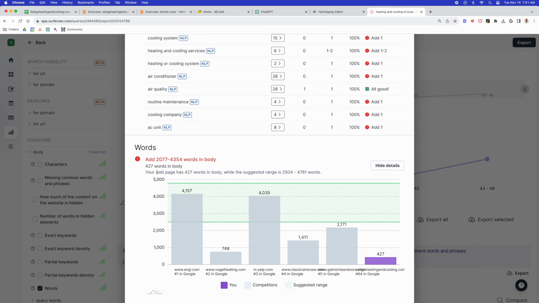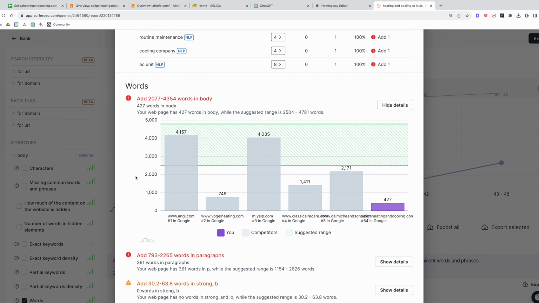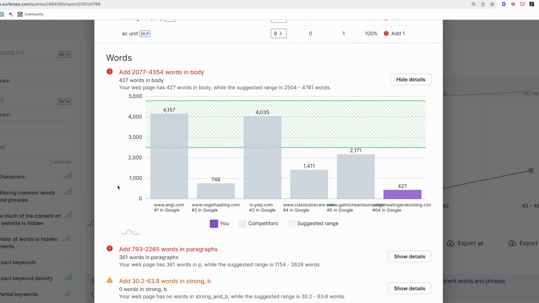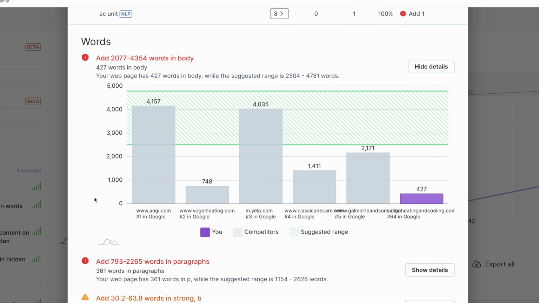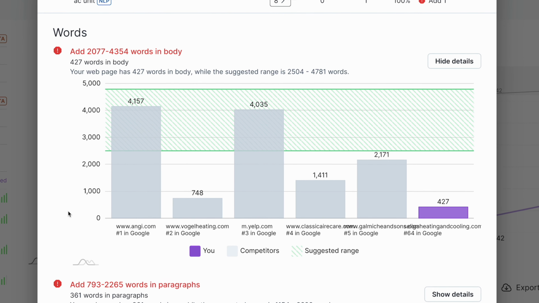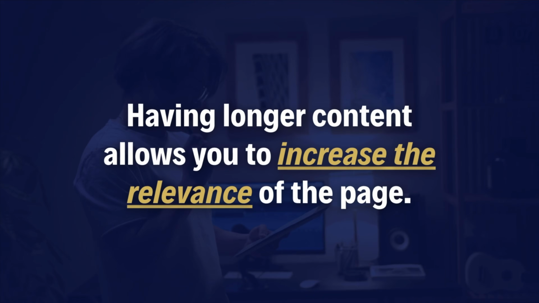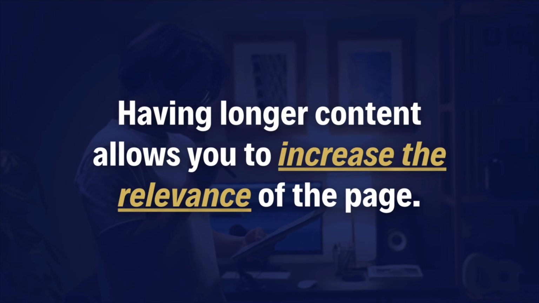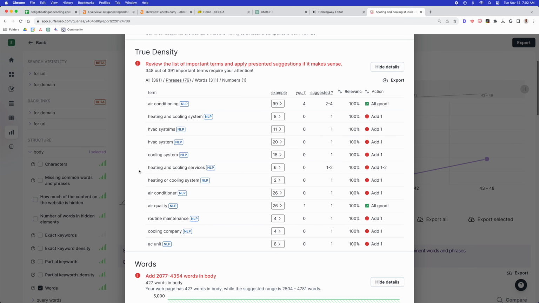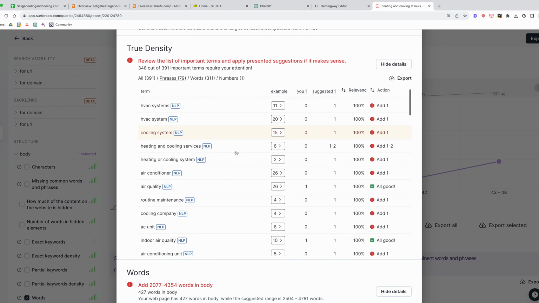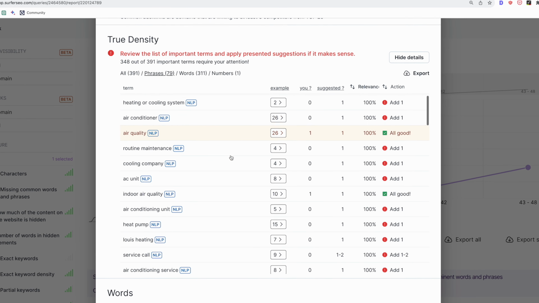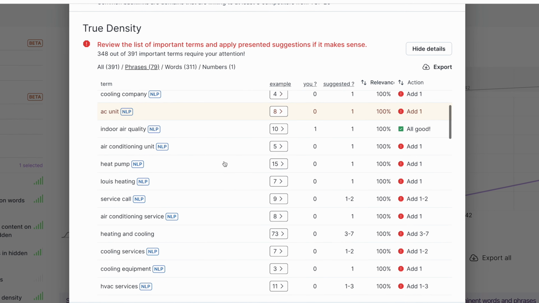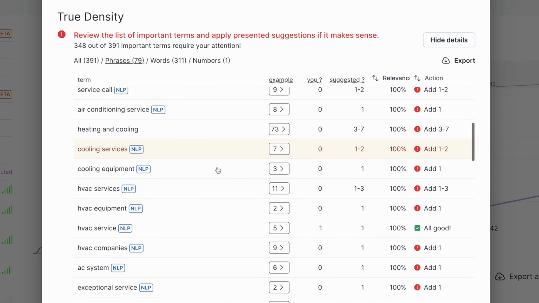For example, most of their local competitors have between 700 to 2,000 words on their ranking pages, while they only have 400. And word count itself isn't necessarily a ranking factor, but having longer content allows you to increase the relevance of the page. And you can use the NLP keywords in Surfer to see the gaps that exist in your content strategy. And this recommendation applies to every page that they want to rank.